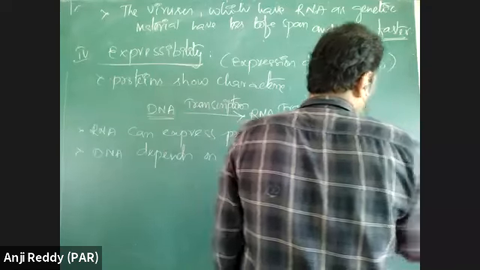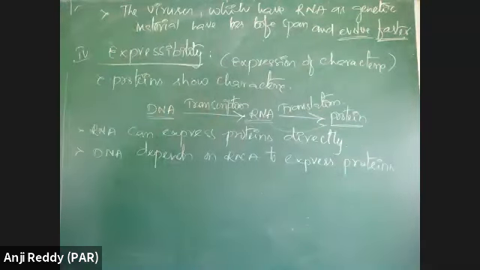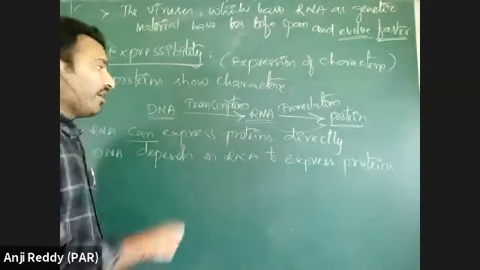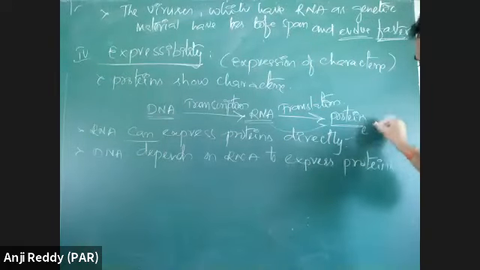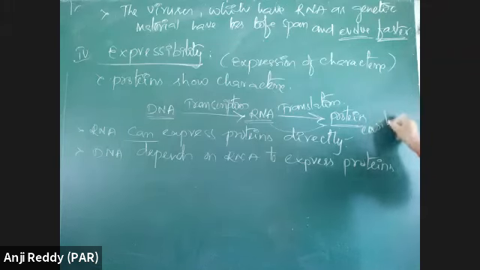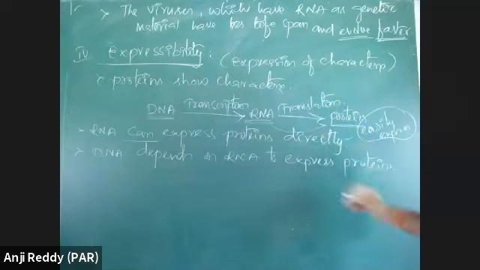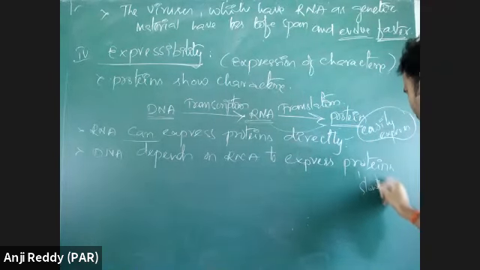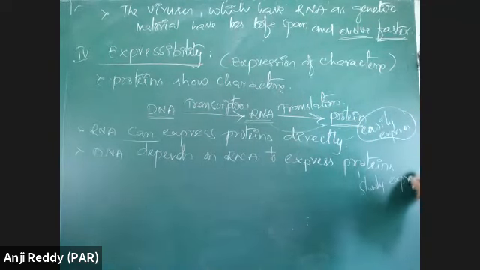To express into proteins, DNA is dependent on the RNA molecule. RNA molecules act as a bridge molecule. DNA is dependent on RNA synthesis. As RNA can express into protein directly, it can easily express, so expressibility is more, but DNA is slowly expressing.